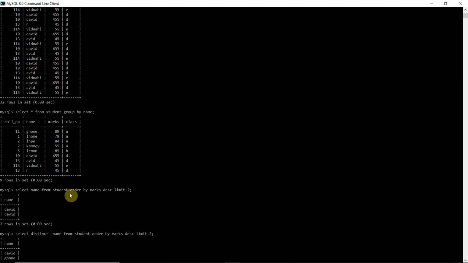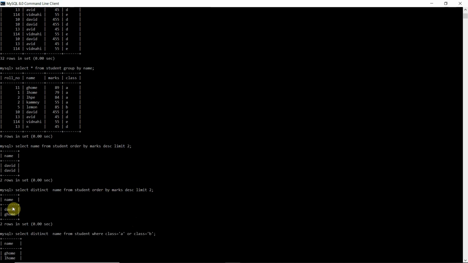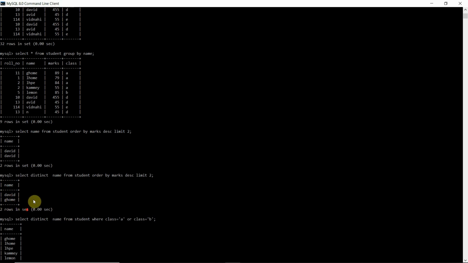So what we can do is use a distinct function here, and this distinct will select only the distinct names. So select distinct name from student order by marks DESC limit 2. Everything is the same, we have just selected the distinct names. So you can see we have got 2 names.